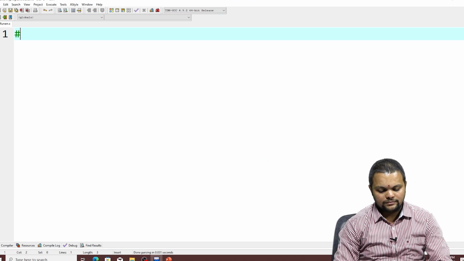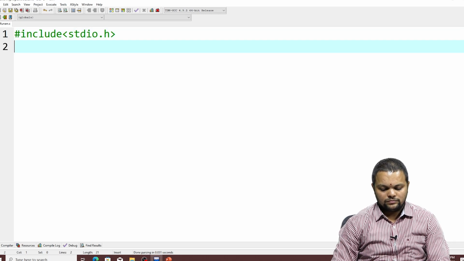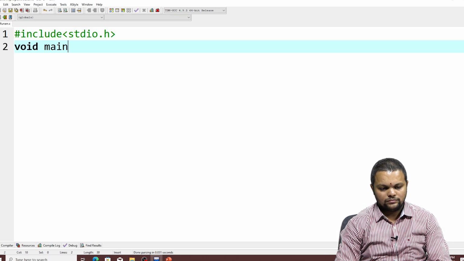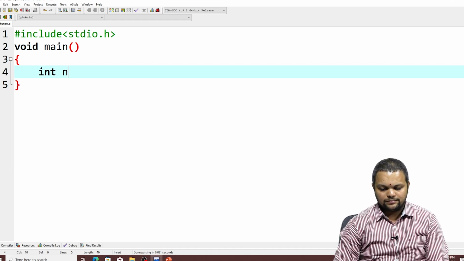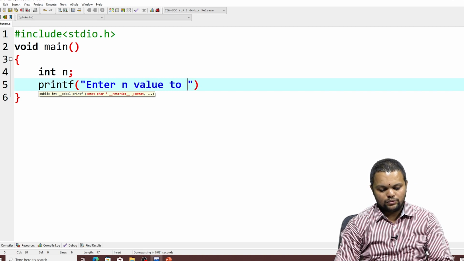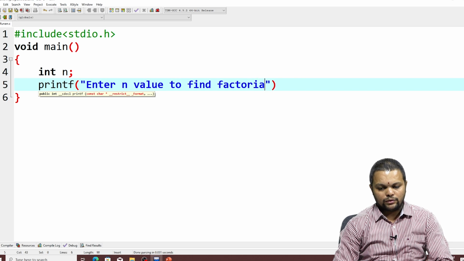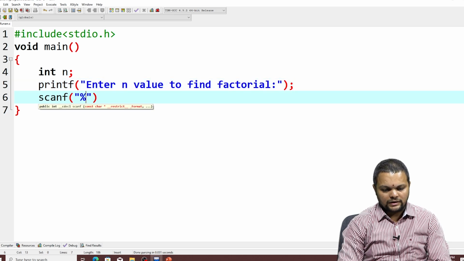I will give int n, printf enter n value to find factorial, scanf %d ampersand n.